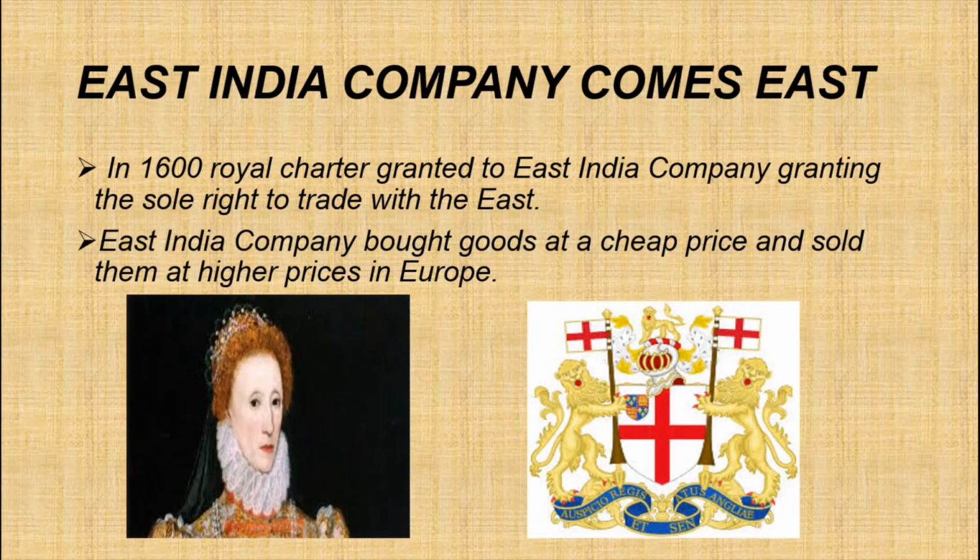Good morning, children. Today we are going to see the remaining topics of History Chapter 2: From Trade to Territory, the Company Establishes Power. In the last class we discussed Aurangzeb's death and the decline of the Mughal dynasty. Then, how did the East India Company establish their power on land in the Indian subcontinent?